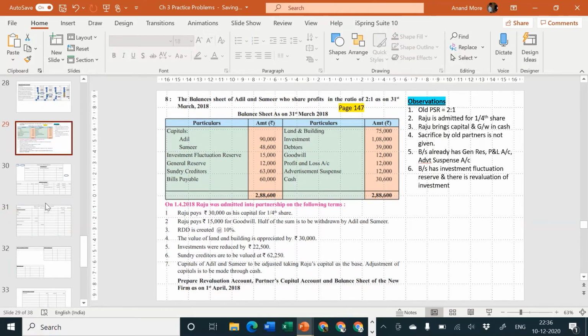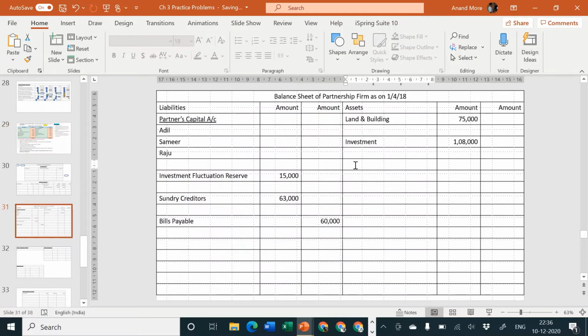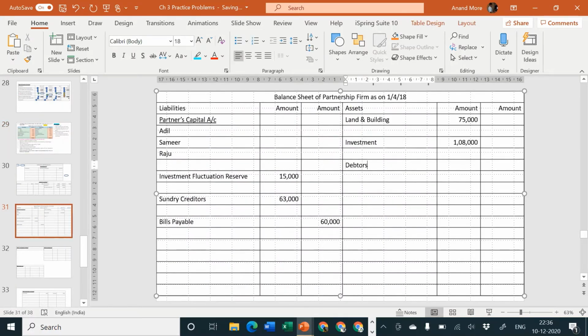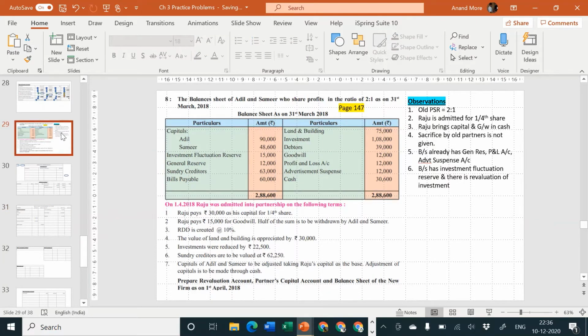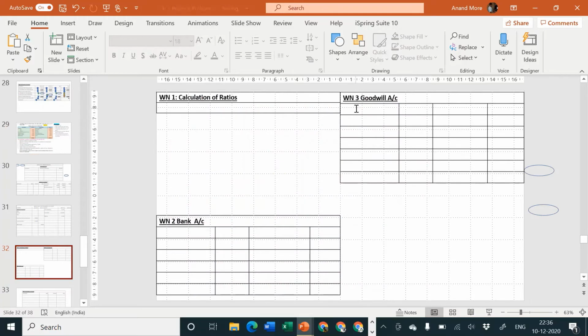Debtors 39,000. On the balance sheet asset side there is an RDD adjustment, so inner column debtors, inner column 39,000. Next one, goodwill 12,000. This goodwill we are going to transfer to its separate account which we have prepared in working note number 3. We are going to write it there as to balance brought down 12,000.